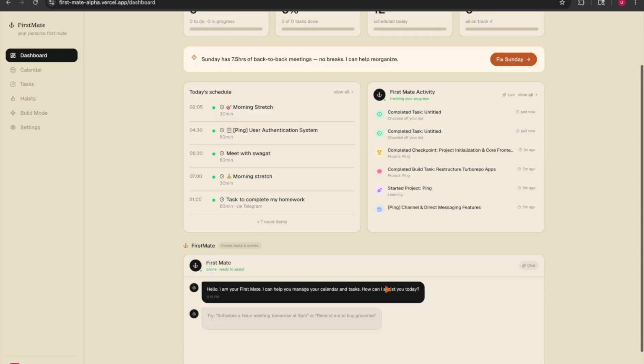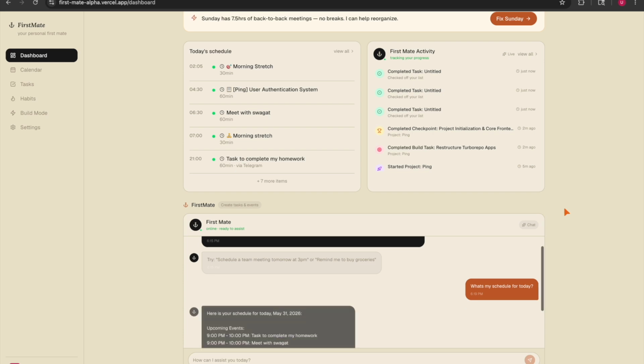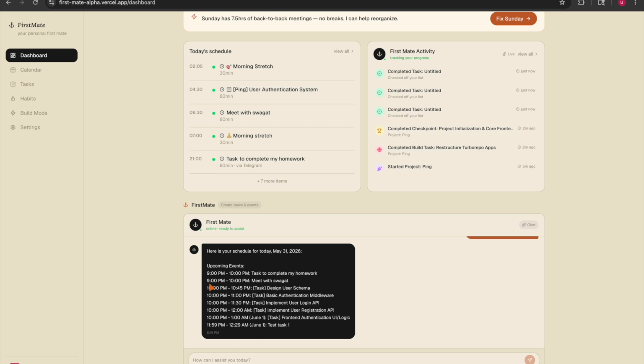So here we can see all the logs also get implemented properly. Now this is the chatbot of our FirstMate, where the user can ask what's the schedule of today, or how can I be more productive, or what free time do I get today to do X task, do Y task.